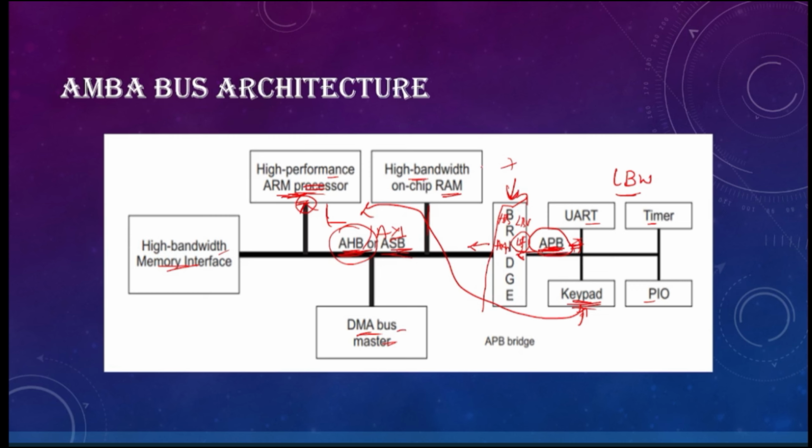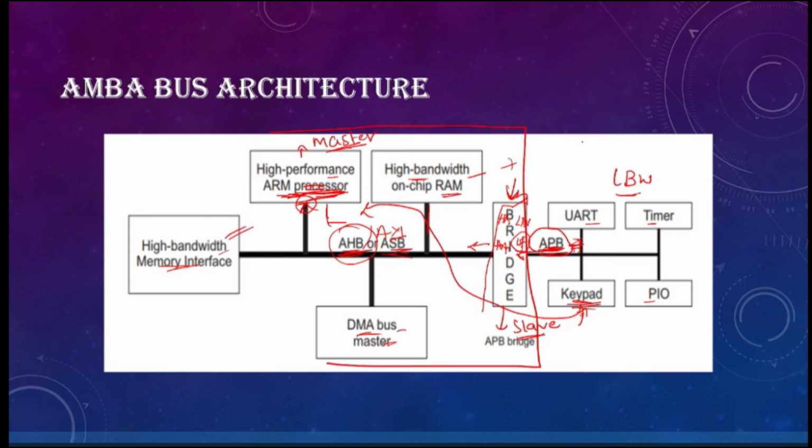When we take the high performance components into consideration, for example the ARM processor, the ARM processor becomes the master, and the bridge is considered the slave. When we take the high bandwidth components into consideration, the master will be these high bandwidth components and the slave will be the bridge.